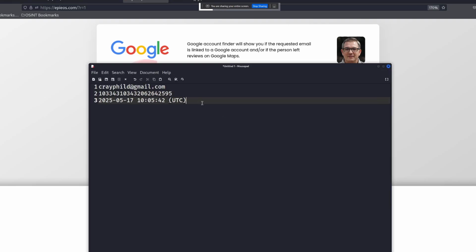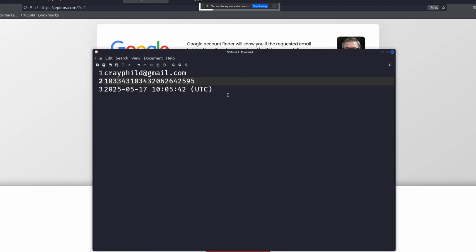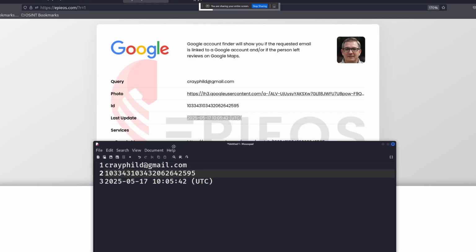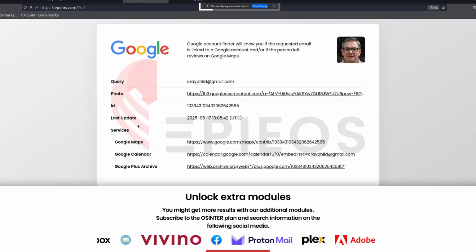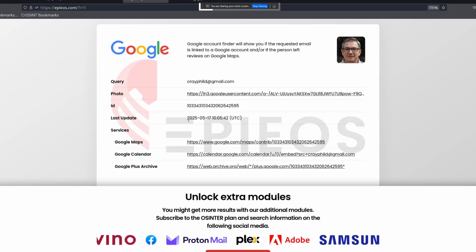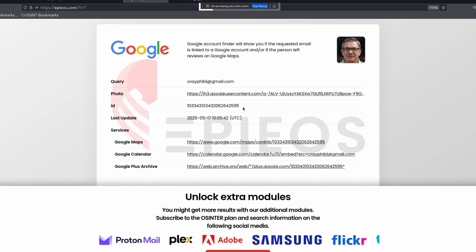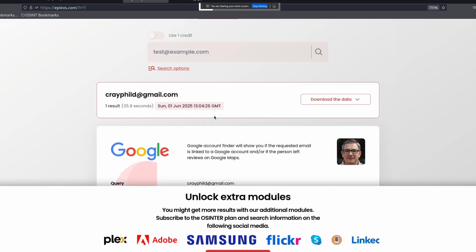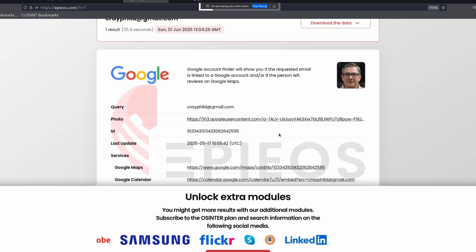Now, in a real OSINT report, you always need to add this information because these are very crucial. Sometimes you might find an email address that was not updated for 2 or 3 years, and you will know that this account is not active. We can also scroll down and we can see nothing.